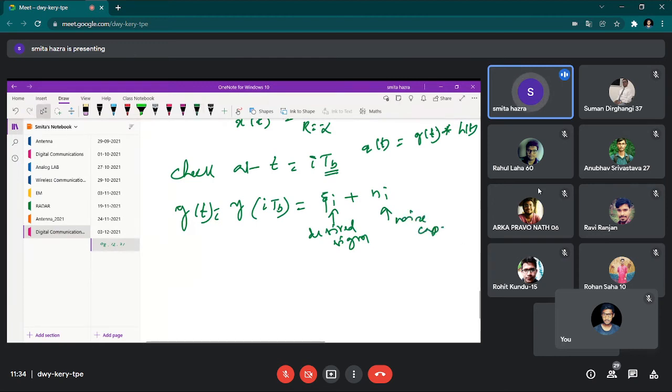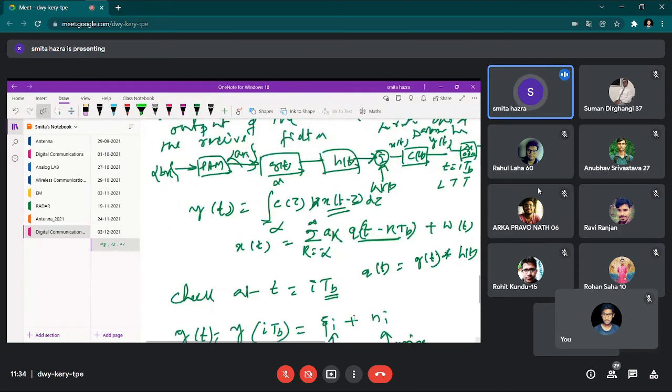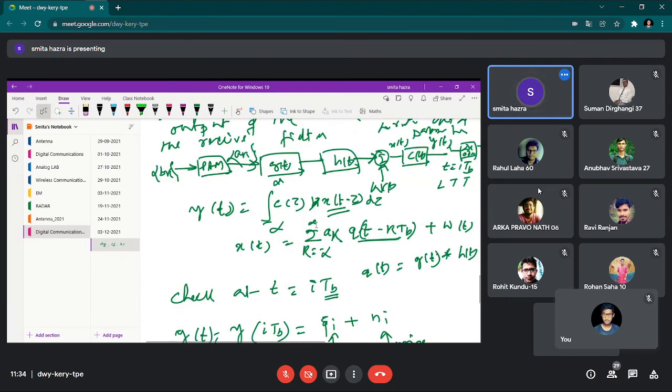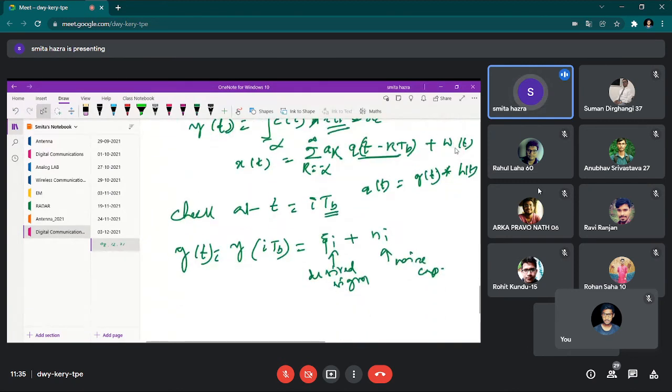As per the property of LTI systems, if this function appears as a superposition, it follows the superposition principle. So c of tau acts over this function separately, plus c of tau acts over this function separately. When it acts over w(t), we write the outcome as N_i, and when it acts over a_k q of t minus kT_b, that is, over the desired bit stream, we write it as zeta_i.